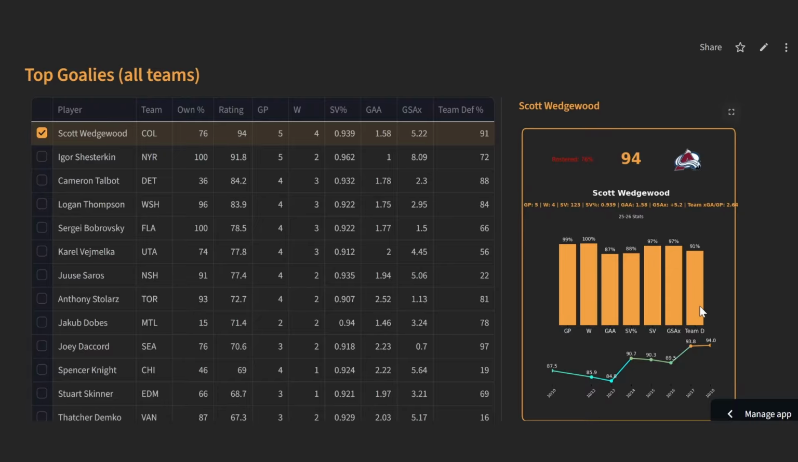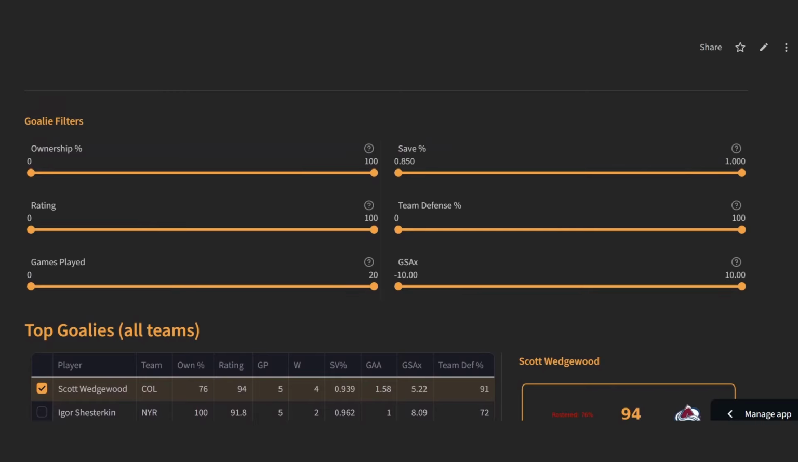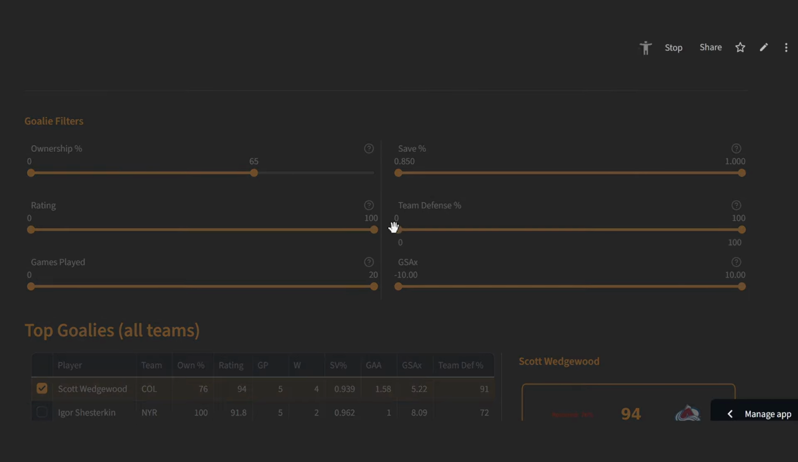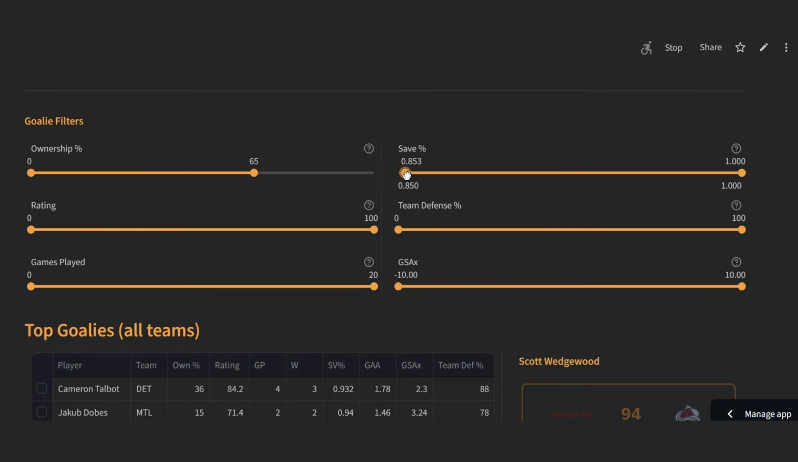Really complete across the board, getting some decent save volume. Team defense in front of him has been good, getting goal support, etc. So there's a number of things you can do with this tool. If you want to find a goaltender on the waiver wire, you just dial back this percentage. Maybe if you're in a 12-team league, you want to look at 65% or lower. You can add in some other features if you wanted to make sure that you were getting at least an average save percentage. You dial this up to whatever you want.